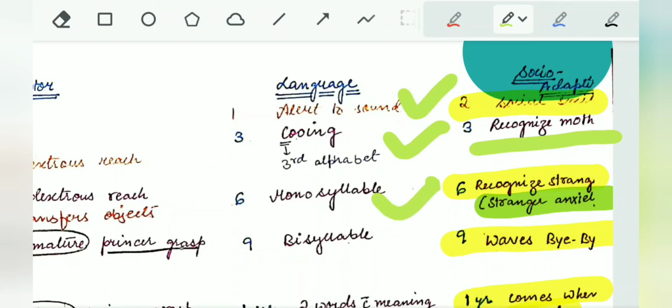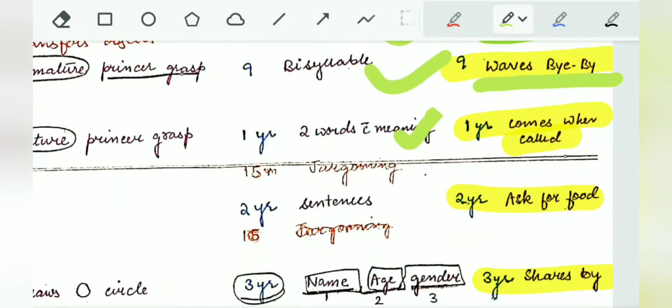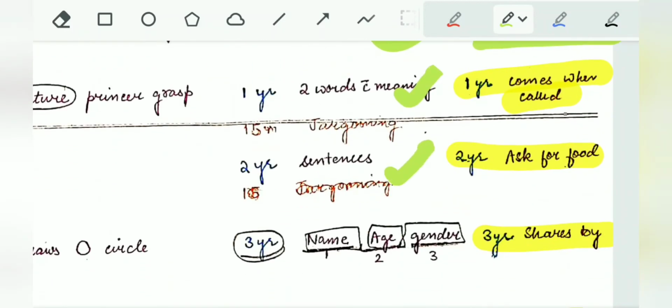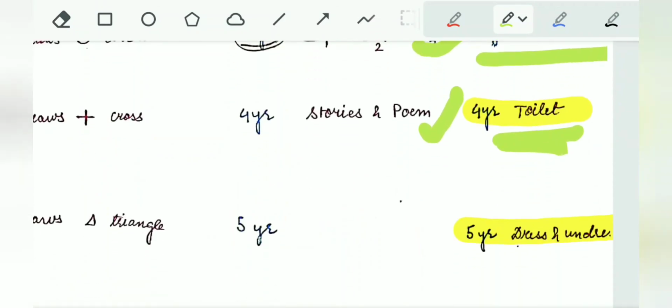At 6 months, recognizes strangers, that is stranger anxiety starts to appear. At 9 months, the child waves bye-bye. At 12 months or 1 year, the child comes when called. At 2 years, the child can ask for food. At 3 years, the child shares his or her toys. At 4 years, toilet training starts to appear. At 5 years, dresses and undresses.